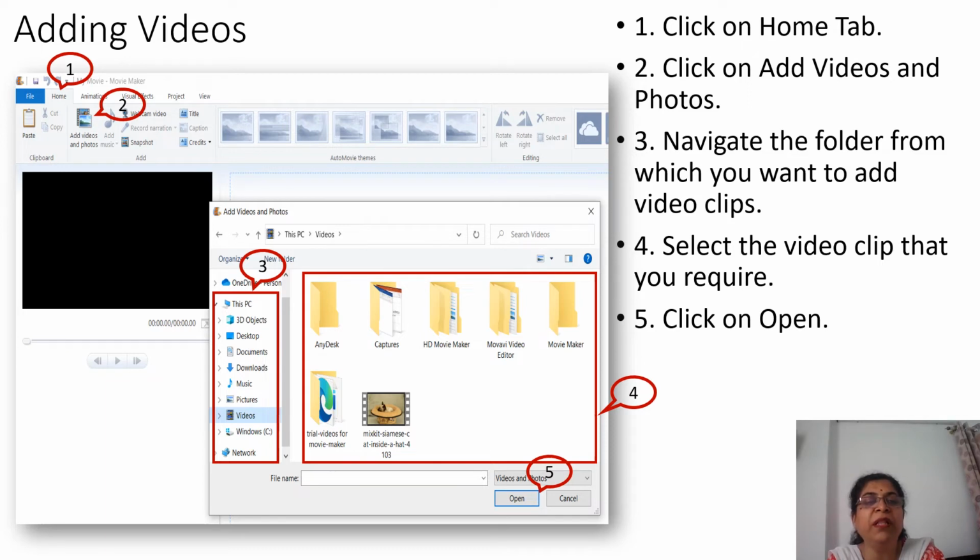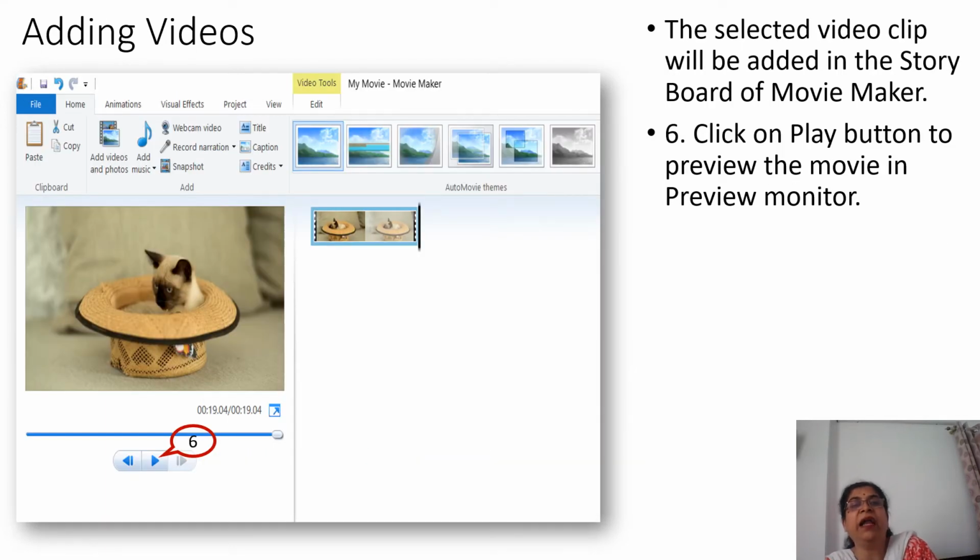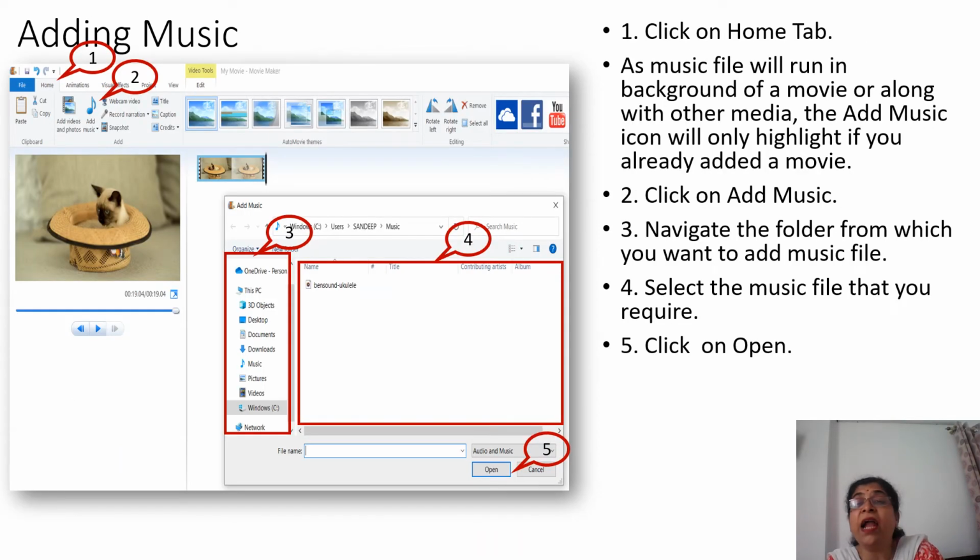So what will happen is that the video will get added here and it will come in the storyboard also. If you click on play, the full video will get played here. The cursor is at the end, this bar is here. Can you see this? Now after that, it is adding music.